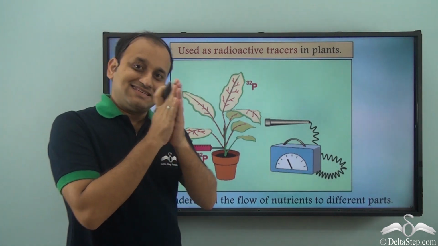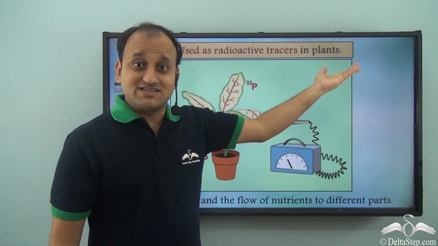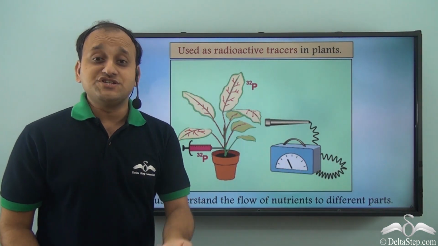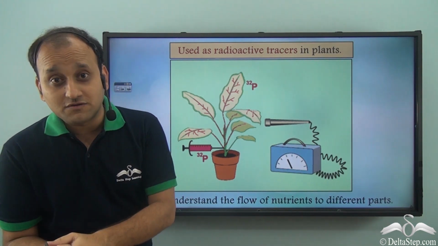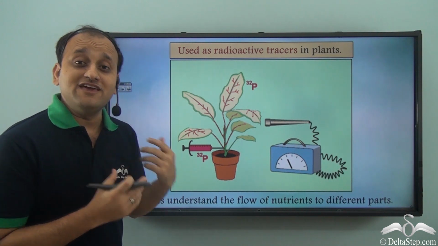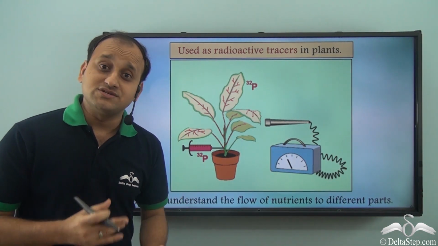Now the same radioactive elements are also used as radioactive tracers in plants. So if we want to understand in detail which nutrient goes to which particular part of the plant, how do we know that? For that, what we do is we inject radioactive tracers mixed with essential nutrients of the plants.